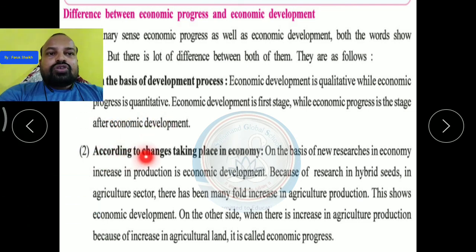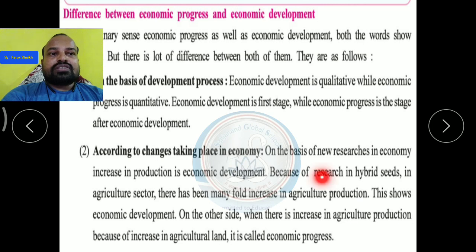Now, according to changes taking place in the economy, on the basis of new research in economics, increase in production is economic development. When the economy got a profit, and that profit increased production, it is called economic development.